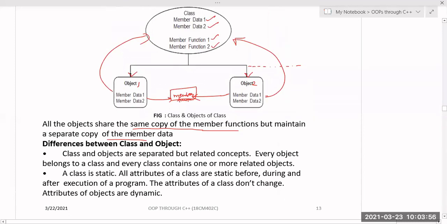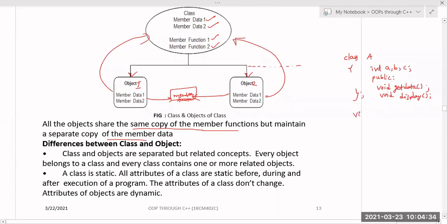So we can have any number of objects. If I take one example, like class A, within the class A I have int a, b, c. These are the three data members, and within the public section I have two member functions, like void getdata and void display. These are the two member functions and three data members. The data members are in the private section and the member functions are in the public section.